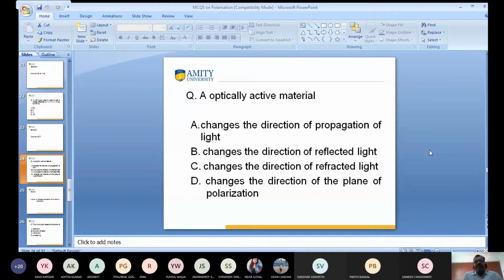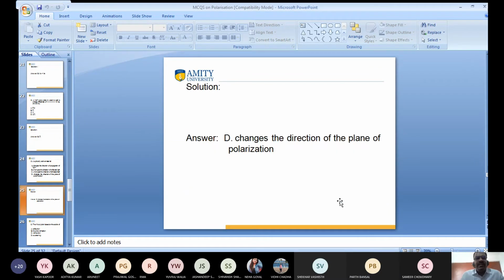An optically active material: A, changes the direction of propagation of light; B, changes the direction of reflected light; C, changes the direction of the diffracted ray of light; D, changes the direction of the plane of polarization. Sir, D. Which is the correct answer? Sir, D. Okay, so D is the correct answer because it changes the direction of the plane of polarization. Very good. You are doing very well.